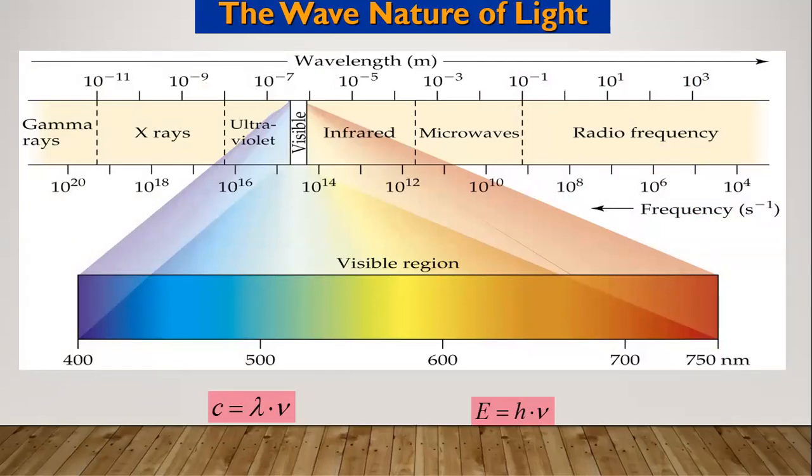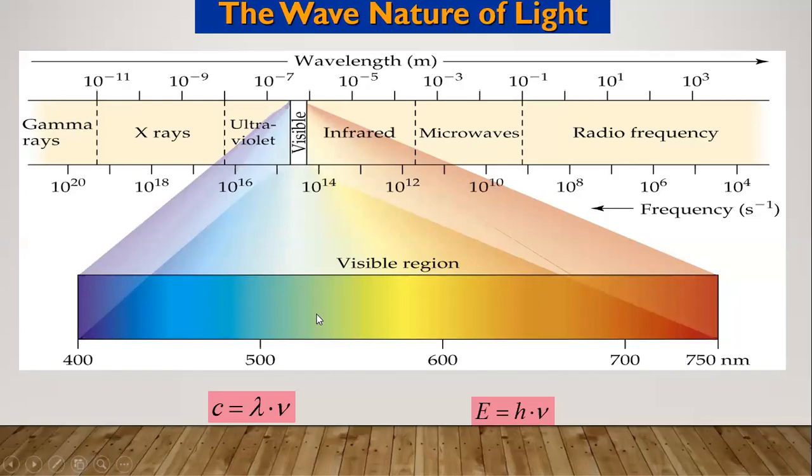Coming to electromagnetic radiation, the upper line shows the wavelength and the lower line shows the frequency. You can observe here 400 nanometers to 750 nanometers, and in between, the VIBGYOR colors are observed.